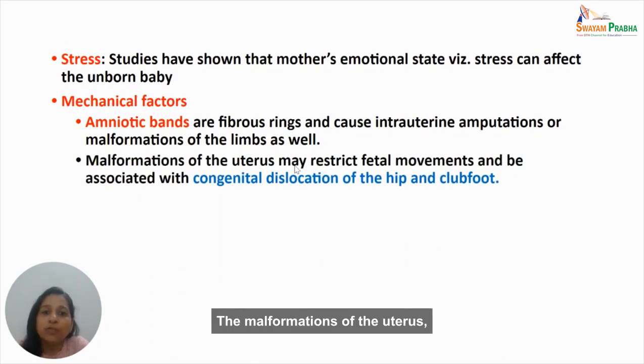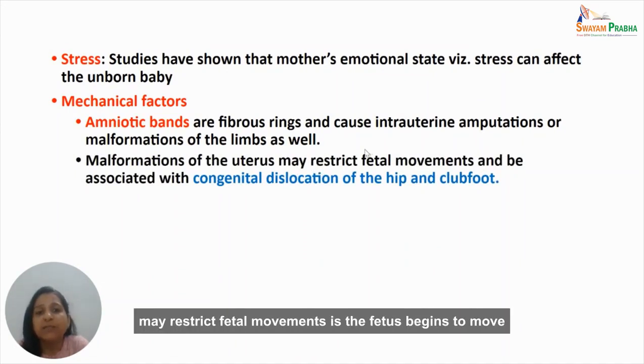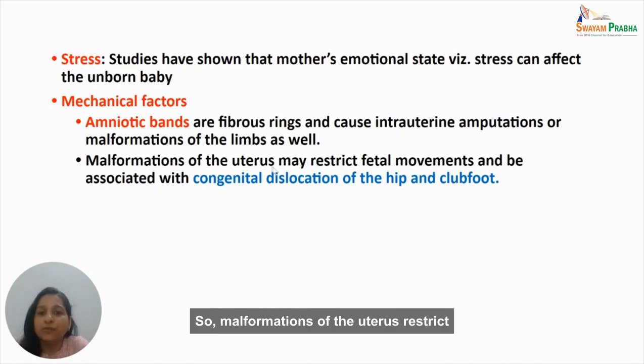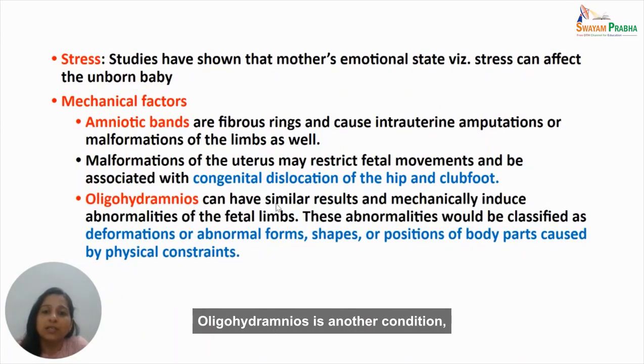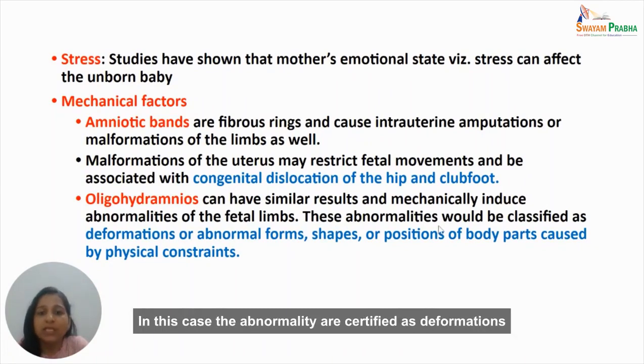The malformations of the uterus may restrict fetal movements, since the fetus begins to move inside the uterus during the late gestation period. So malformations of the uterus restrict those movements of the fetus, and thus they may be associated with congenital dislocation of the hip and cause club foot. Oligohydramnios is another condition which can have similar results, and mechanically it may induce abnormalities of the fetal limbs. In this case, the abnormalities are classified as deformations, or abnormal forms, shapes, or positions of the body parts which are caused because of physical constraints.